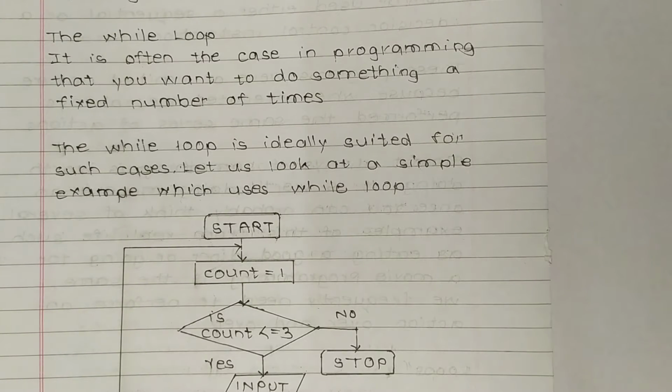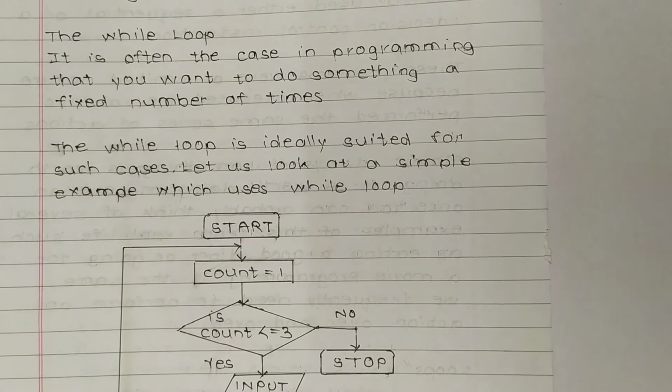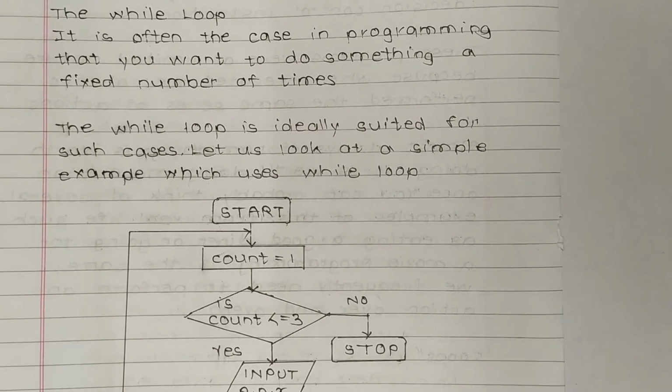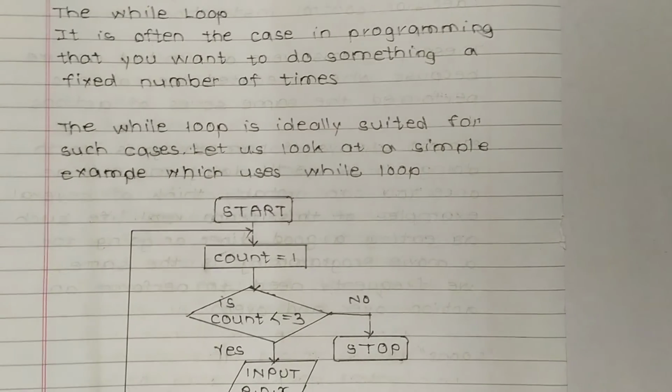It is often the case in programming that you want to do something a fixed number of times. That means we want to do some calculation or task repeatedly. The while loop is ideally suited for such cases. Let us look at a simple example which uses while loop. While loop is used for repeating instructions. So we will see an example now.